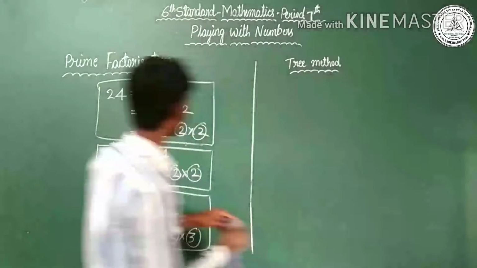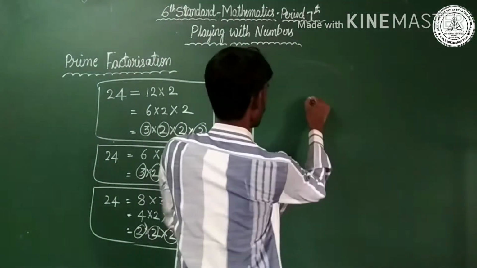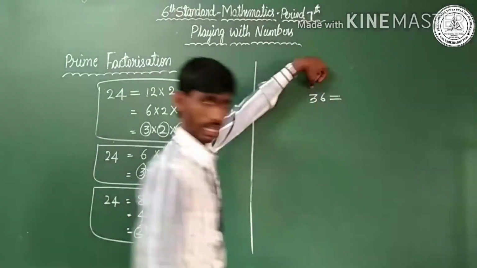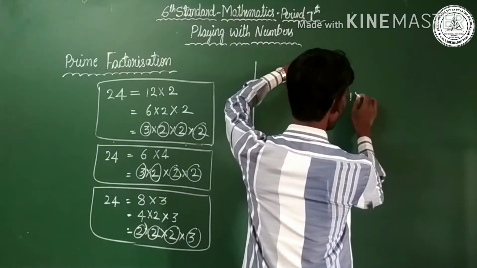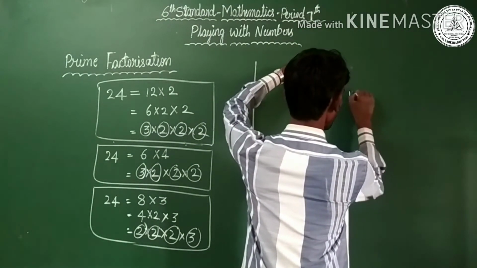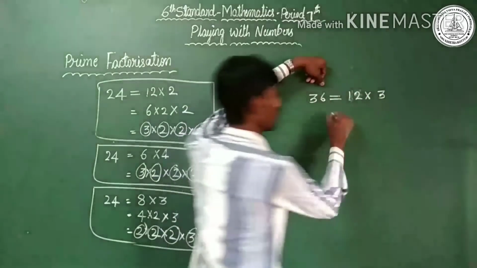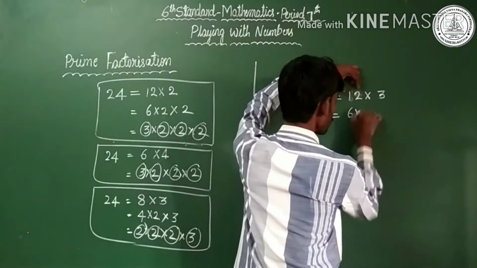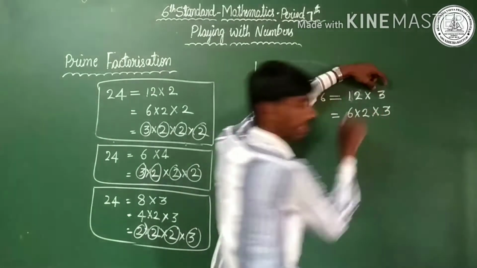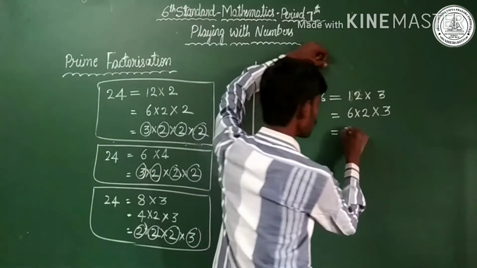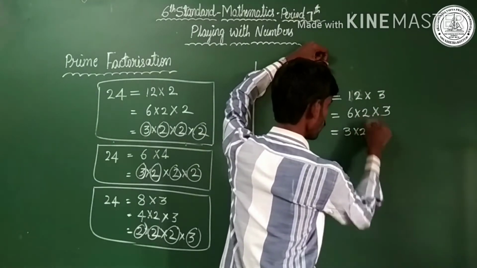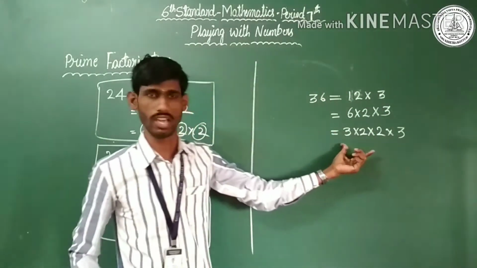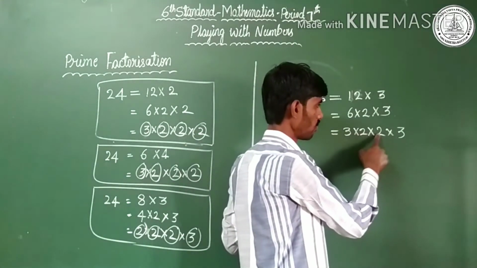I'll take 36 here. Factorize the 36. Observe here, 36 can be written as 12 into 3. 12 can be written as... 3 is a prime number, don't worry, just leave it. 12 can be written as 6 into 2, into here is 3. 6 can be written as 3 into 2, into as it is 3. See, we got the answer: 3, 2, 2, 3.